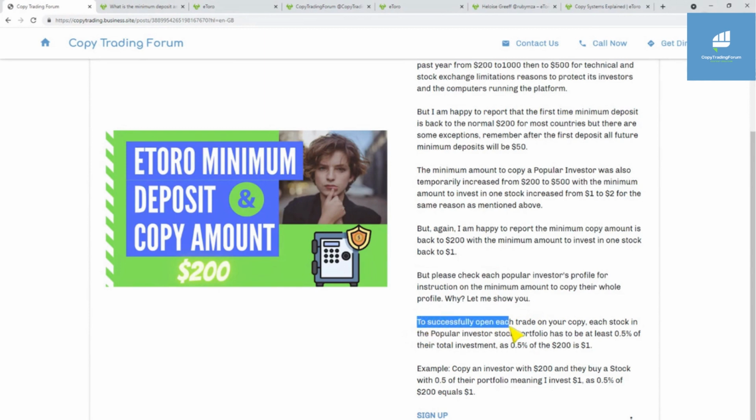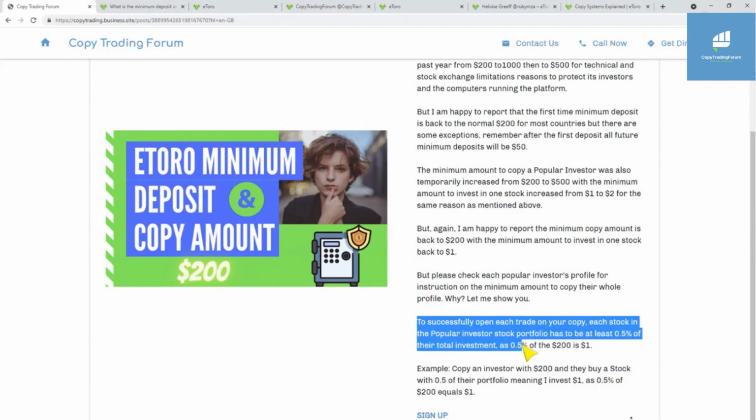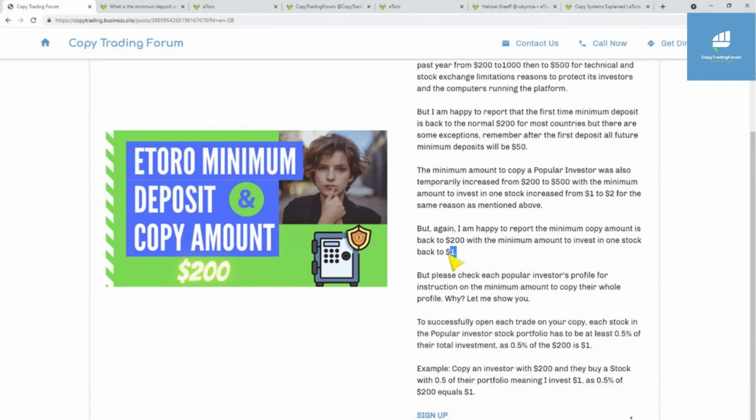To successfully open each trade on your copy, each stock in the popular investor's portfolio has to be at least 0.5% of their total investment, as 0.5% of the $200 you invest is $1. Remember the minimum amount to open a trade on a copy: when you copy someone else and they open a trade in Amazon, you have to have a minimum amount of $1 of your $200 invested. So their amount invested in Amazon has to be at least 0.5%.